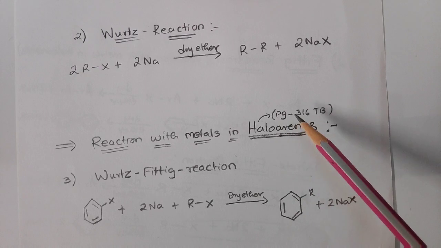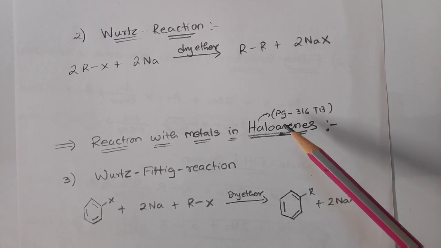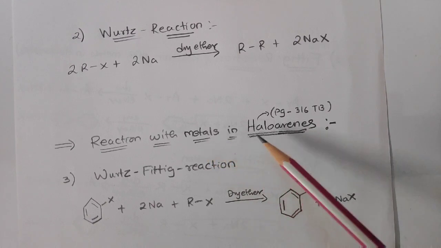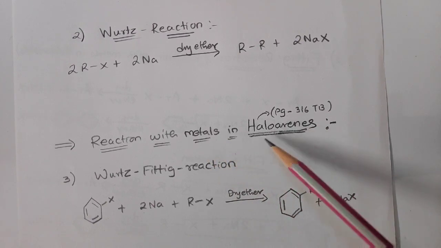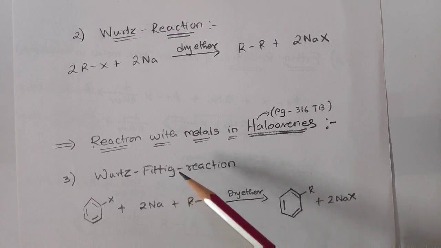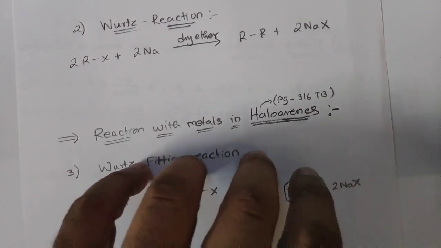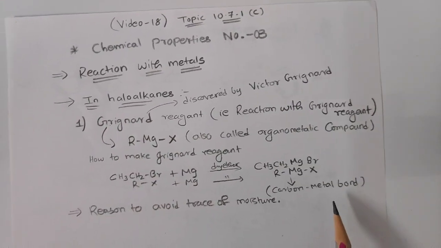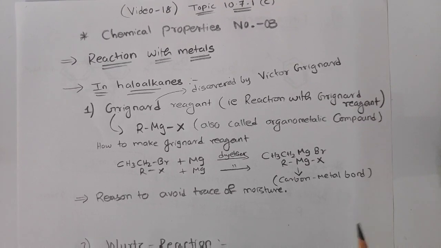Then again reaction with metal. This is given two pages behind, that is page 316 in your textbook, reaction with metals in haloarenes. In that we will be studying the Wurtz-Fittig reaction and also the Fittig reaction. So today we are going to study this topic, that is reaction with metal.